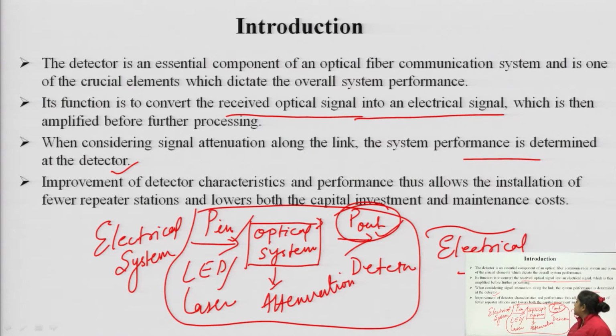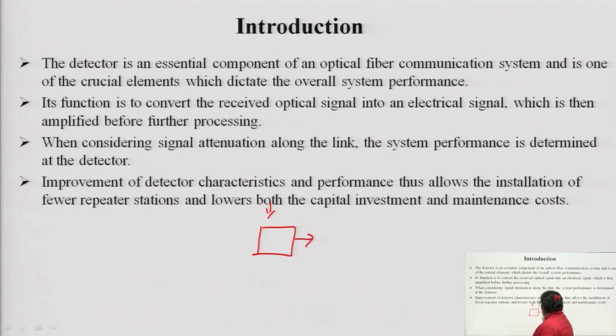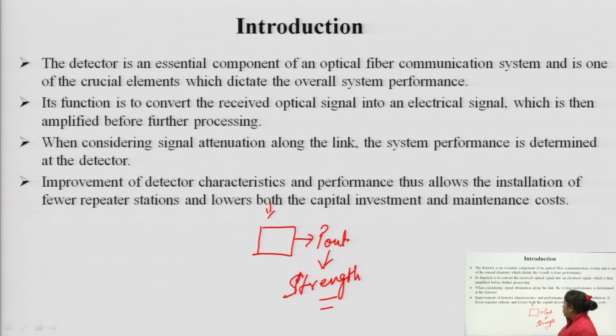Improvement of detector characteristics and performance thus allows the installation of fewer repeater stations and lowers both the capital investment and the maintenance cost. What this line basically indicates is, if at the detector end the power received is of full strength, then no repeaters are required. Repeaters are basically used for amplification.